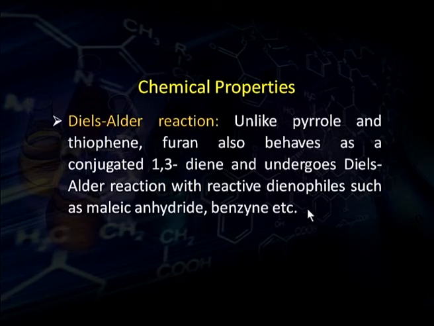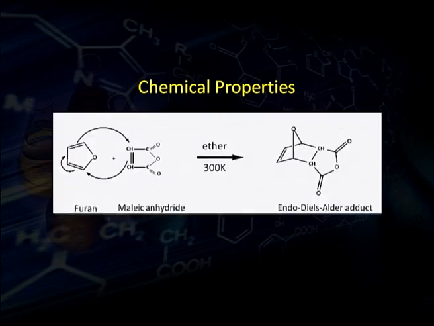Diels-Alder reaction. Although furan is an aromatic compound, that is, its double bonds are not localized but delocalized, its aromatic character is less than that of pyrrole and thiophene. That is why it also behaves as a conjugated 1,3-diene, and just like 1,3-dienes, it undergoes the Diels-Alder reaction when treated with dienophiles such as maleic anhydride and benzyne under different conditions.